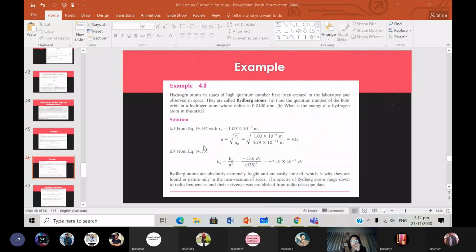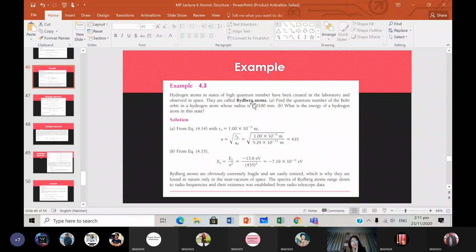No questions? Okay, then. Hydrogen atoms in states of high quantum number. This is another example here. What are they saying in this example? Hydrogen atoms in states of high quantum number have been created in the laboratory and observed in space. They're called Rydberg atoms. Find the quantum number of the Bohr orbit in a hydrogen atom whose radius is this. So we know that the radius is equal to 0.0100 millimeters. Millimeters is 10 to the power minus 3, and this is 10 to the power minus 2, so it will be 1.00 times 10 raised to the power minus 5 meters.